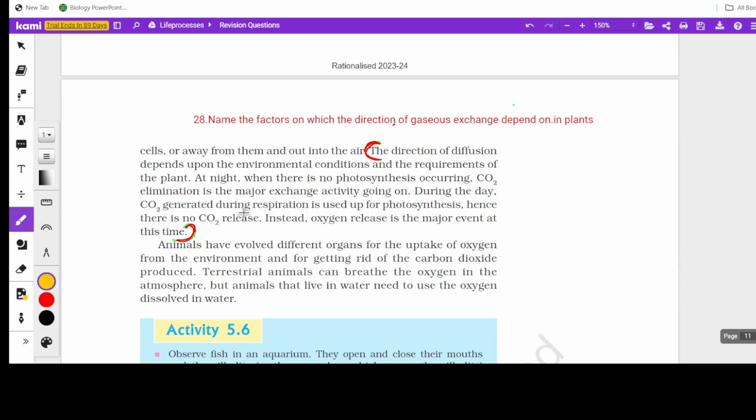During the daytime, carbon dioxide generated during respiration is used up for photosynthesis, because it is immediately taken in. So the amount of carbon dioxide released during respiration in the daytime is negligible, and oxygen release is the major event at this time.